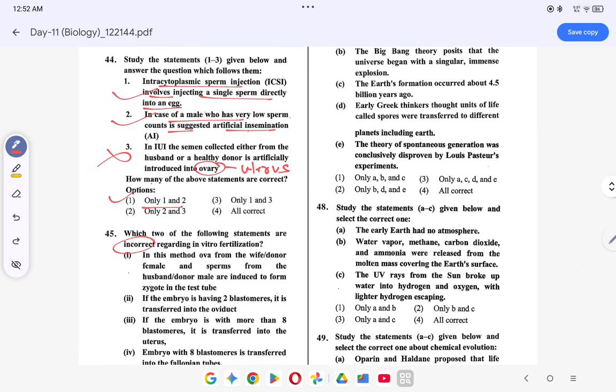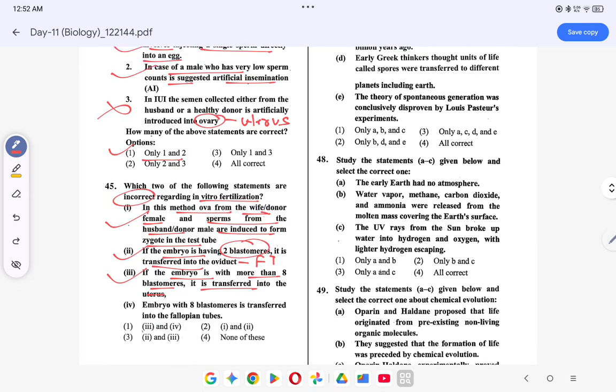Okay, incorrect पूछा है, which is the incorrect, right? In this method, ova of the wife and sperms from the husband or donor are introduced to form the zygote in the test tube, in vitro fertilization. This is correct. If embryo is having 2 blastomeres, it is transferred into the oviduct, मतलब fallopian tube. This is correct. If the embryo is more than 8 blastomeres, it is transferred into the uterus. This is correct. Embryo with 8 blastomeres transferred to the fallopian tube. This is correct. So none of these are incorrect. ठीक है.